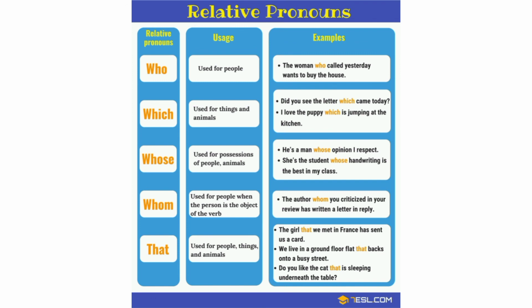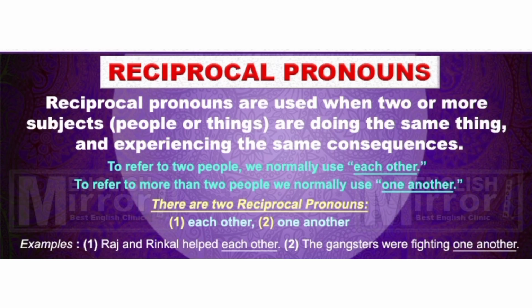Okay. Next, we are going to see reciprocal pronouns. The pronouns that show a mutual relationship are known as reciprocal pronouns. For example, the four dogs are quarreling with one another. Okay, the two men are fighting with each other.